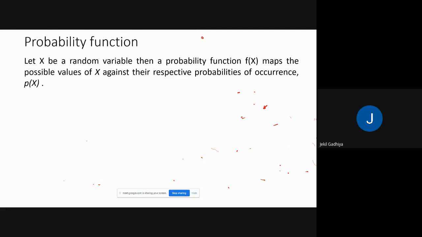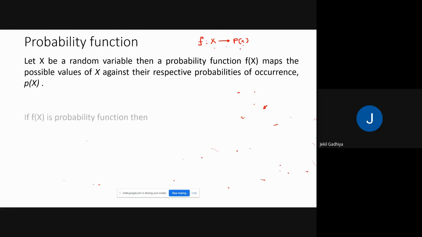Okay, first of all, what is the domain? Domain is X, this is a random variable, and codomain is p of x. That means the probability of occurrence of the random variable X. Okay, so the function is from x to p of x.